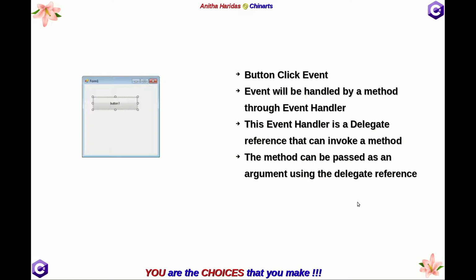So the method can be now passed as an argument using this delegate reference. So now the method will be packed in the delegate reference, and the delegate reference can be passed as an argument to another function where you invoke the method using the delegate reference. We will be seeing all these things in demo program, how it is being passed as an argument and how it is being invoked in the program.